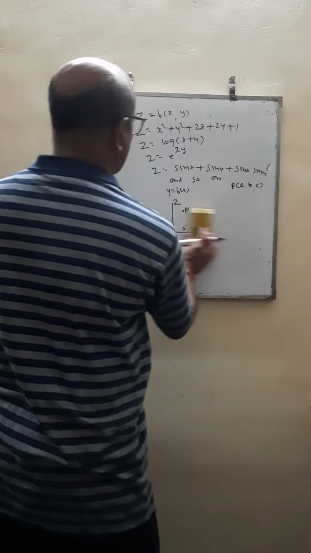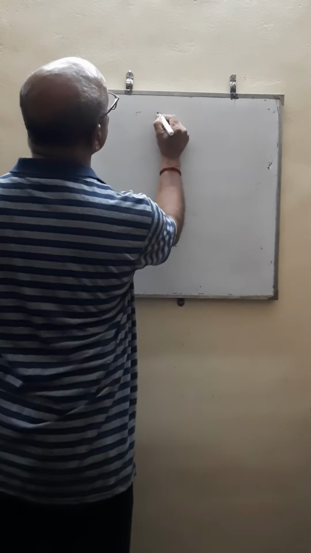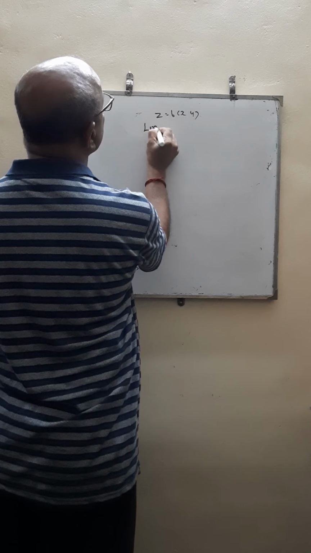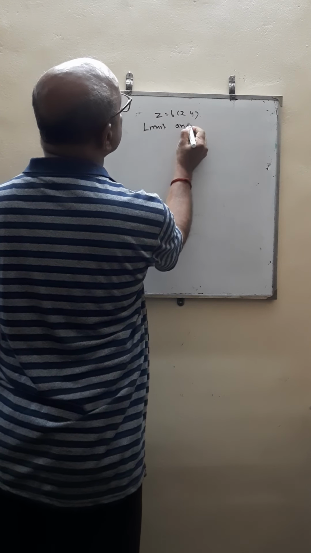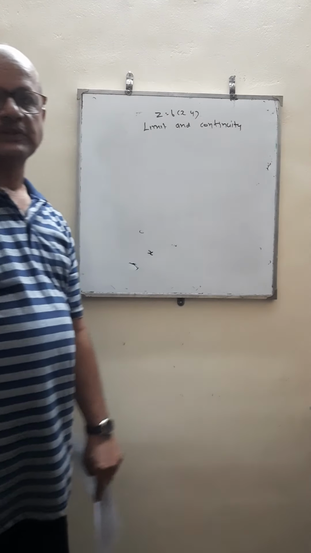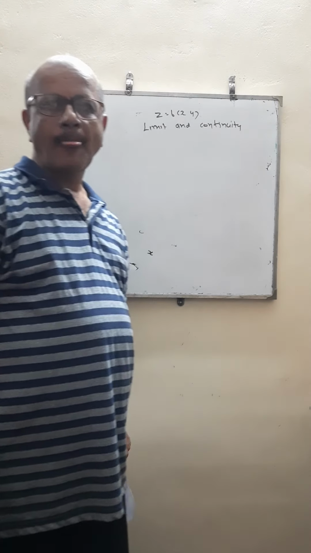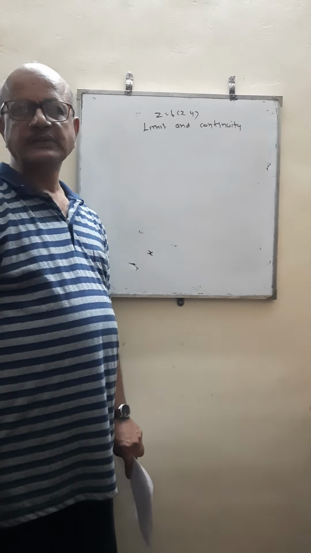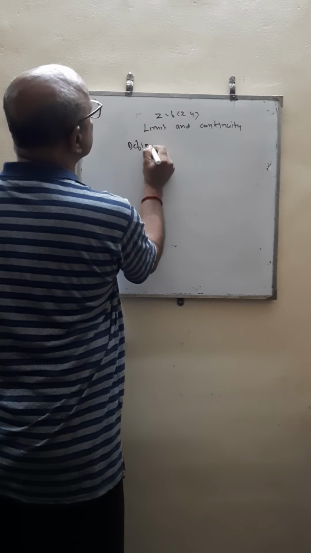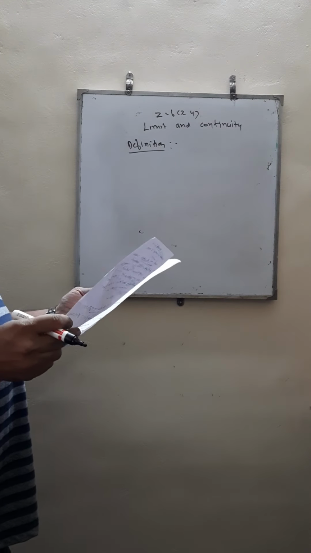Now here, consider a function of two variables z is equal to f of x, y. We are going to study the definition of limit and continuity of the function of two variables. I think you've already studied the famous epsilon delta definition of limit and continuity of functions of single variable. Same is extended here. The definition of limit of function of two variables is like this.